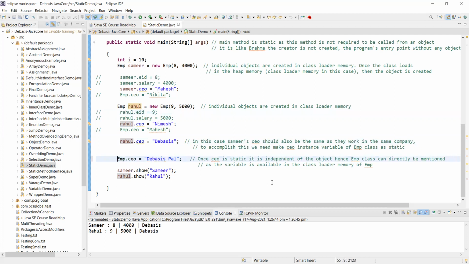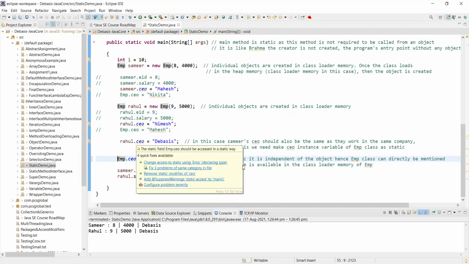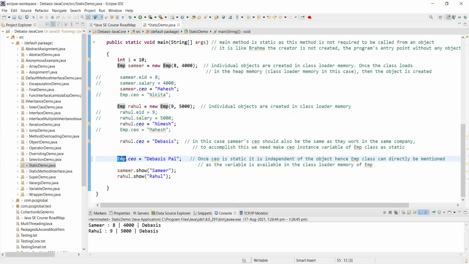Now, this is a beauty. You see, you have object and you have CEO, which is static. But this is the type, this is the class. Once CEO is static, it is independent of the object, hence EMP class can directly be mentioned, correct?